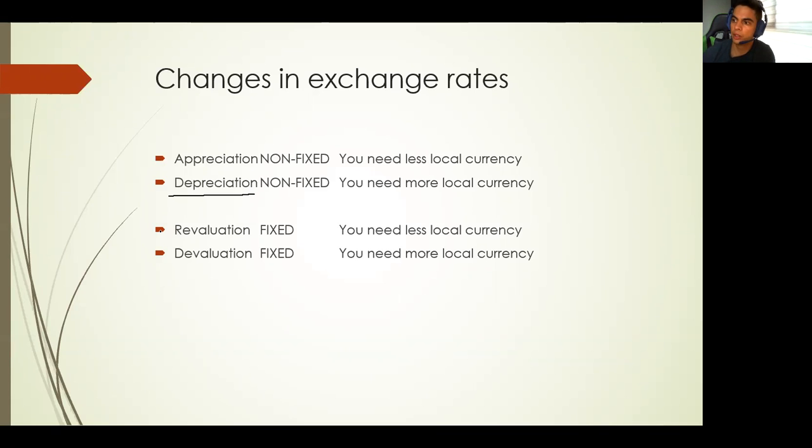Right now, it's not called devaluation. For Mexico, it's called depreciation or appreciation. It's the same for the dollar. The dollar uses a free float system, so it's appreciation or depreciation. For the Venezuelan Bolivar, it will be revaluation or devaluation because they use a fixed system.